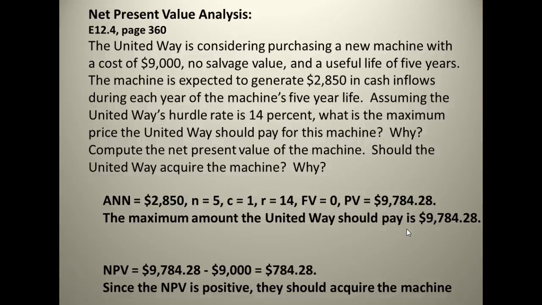And then it says compute the net present value. So when we look at that, the net present value comes out to being positive because there's the cost of the machine. We get a positive NPV, we should acquire the machine.